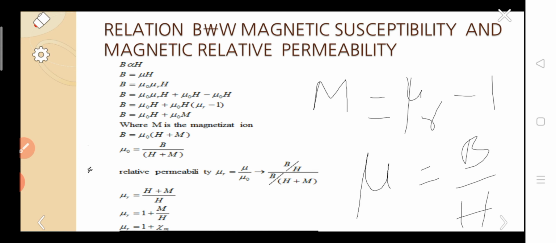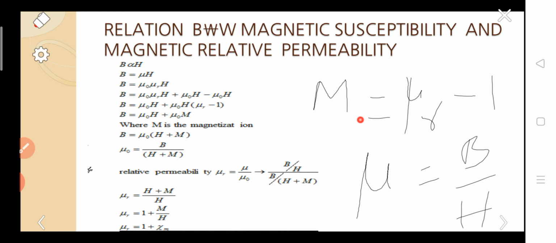The first term was mu naught H. In the remaining two terms, we have taken mu naught H as the common term. So in the bracket there was mu r minus 1.